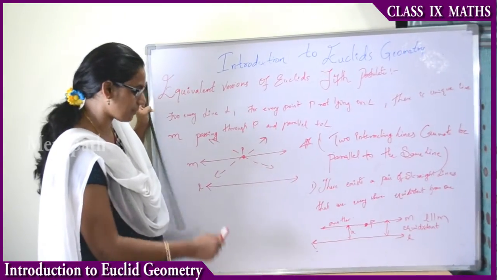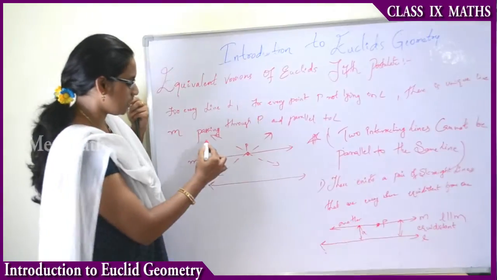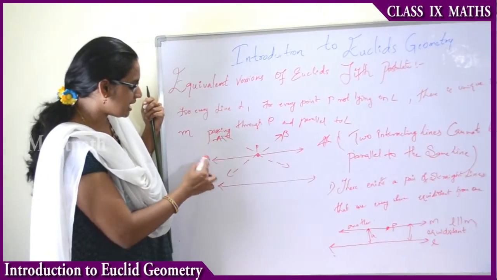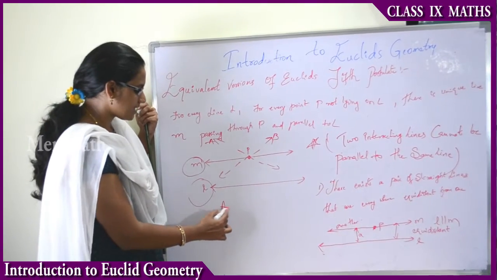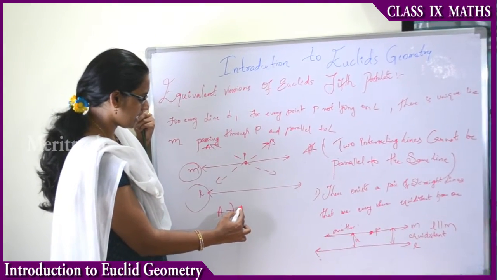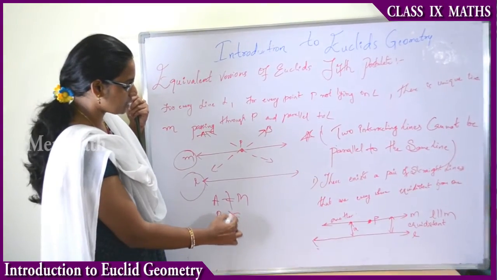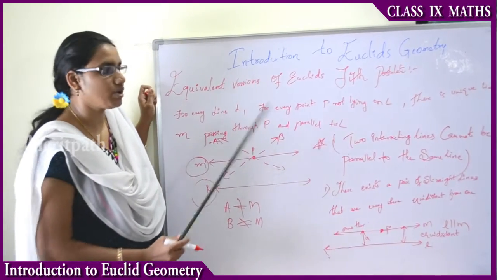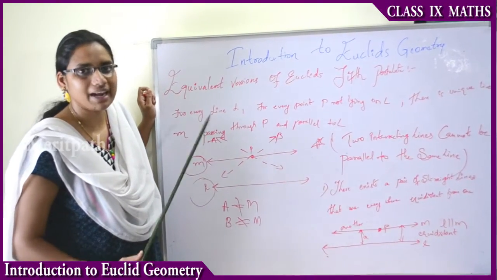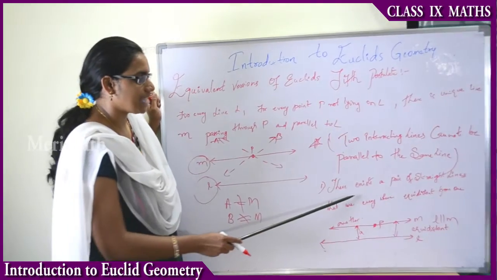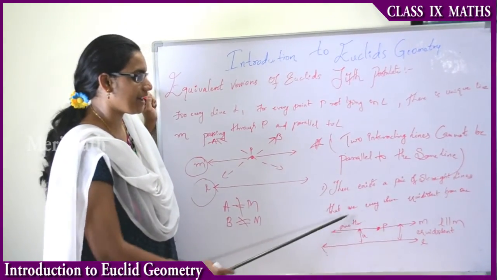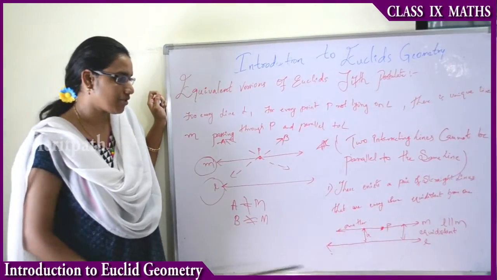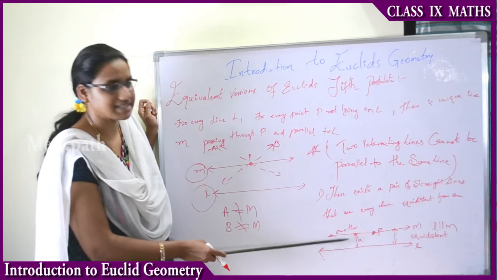Let us take these lines as an example and denote them as A and B. These two lines will never be parallel to M or L. A is not parallel to M, and B is not parallel to M. So the important conclusion we have drawn is that two intersecting lines cannot be parallel to the same line. There exists a pair of straight lines that are everywhere equidistant from one another, and the distance between these two lines is D.